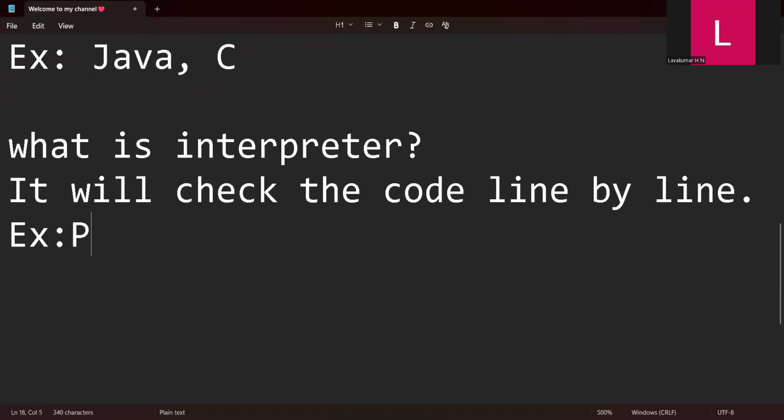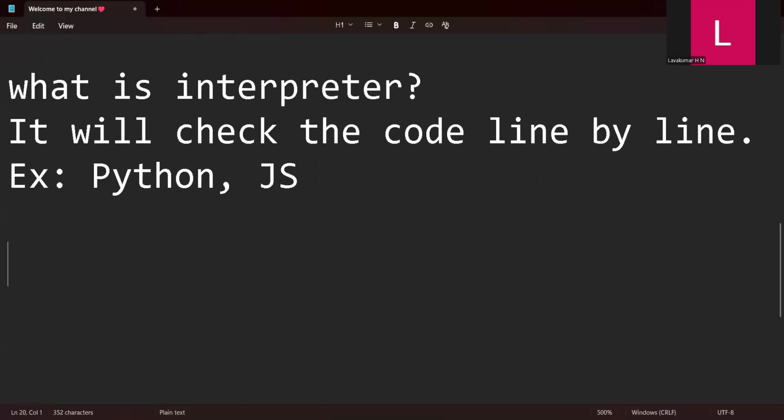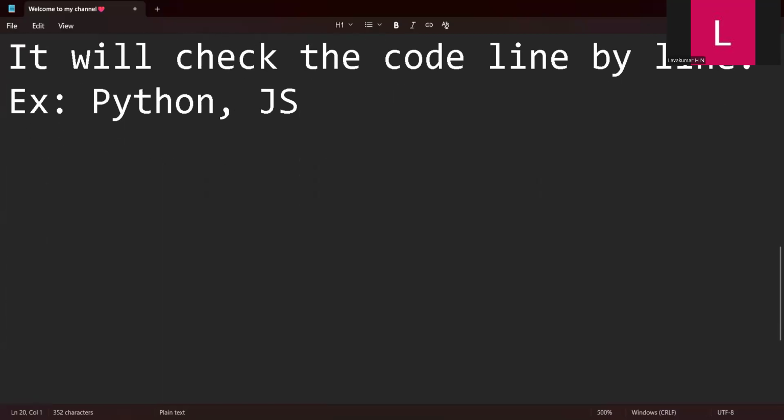JavaScript, JS, also uses an interpreter. So these are some of the examples. Don't worry, you'll get to know about these things over time, whenever you code. After maybe learning Python, you can explore Java, C, JS, everything. So these are some basic things you should know.